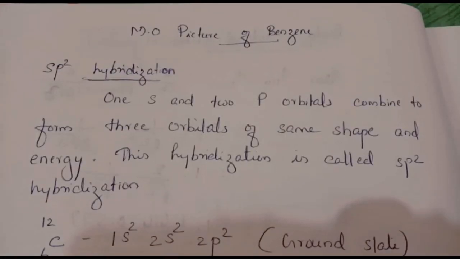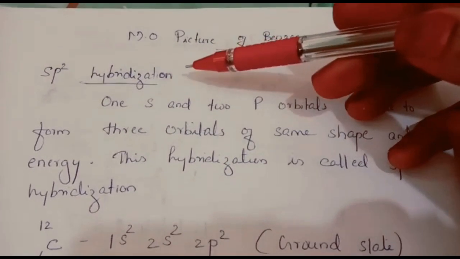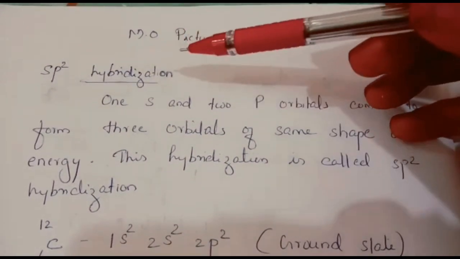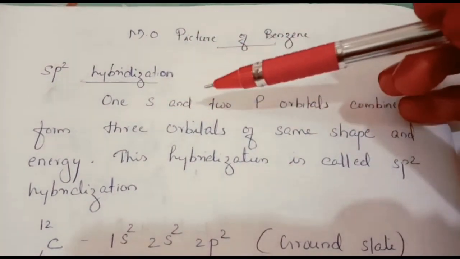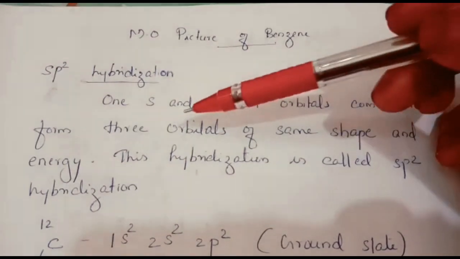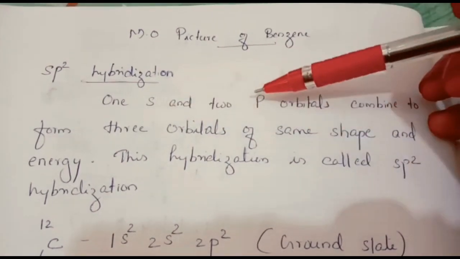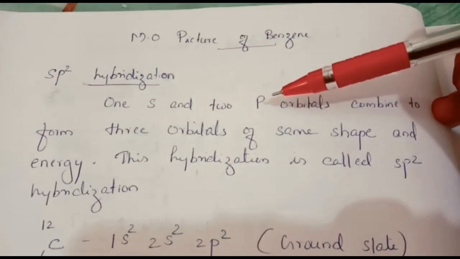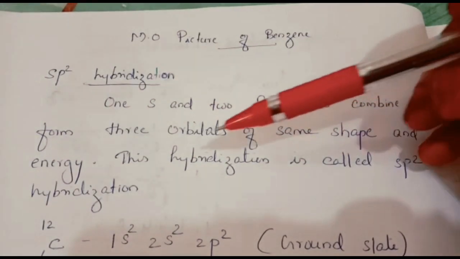Now we are going to draw the MO picture of benzene. We already said each carbon atom in benzene is sp2 hybridized. What is meant by sp2 hybridization? One s and two p orbitals combine to form a total of 3 orbitals, and these 3 orbitals have the same shape and energy. Here s and p have different shapes, but when they combine to form sp2 hybridized orbitals, the 3 hybrid orbitals have the same shape and energy.